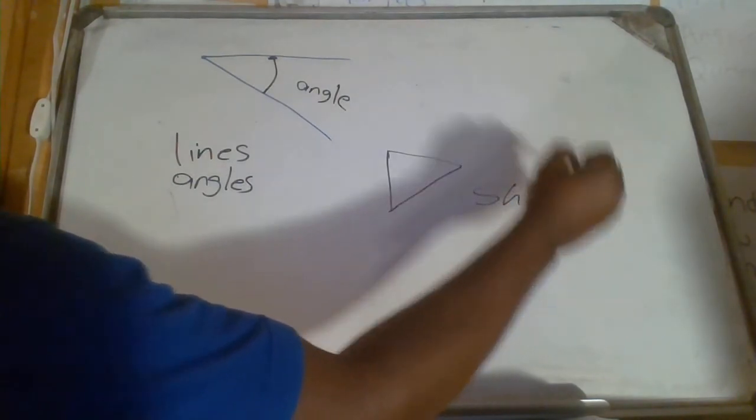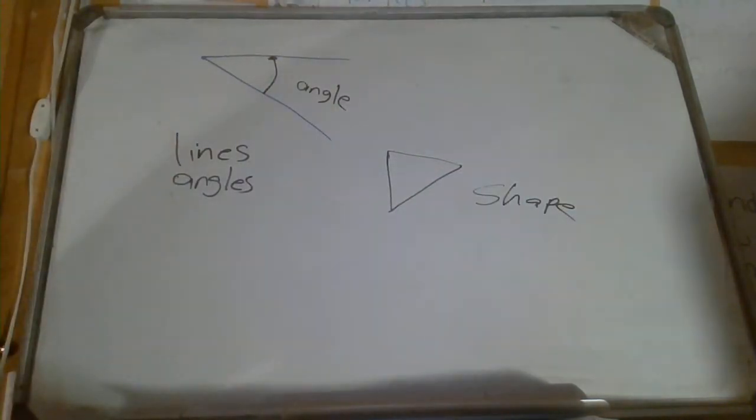Okay. Now this is another aspect of geometry: shapes. So we now have lines, angles, points, and shapes. Those are the things you're going to be talking about in this lesson of geometry.